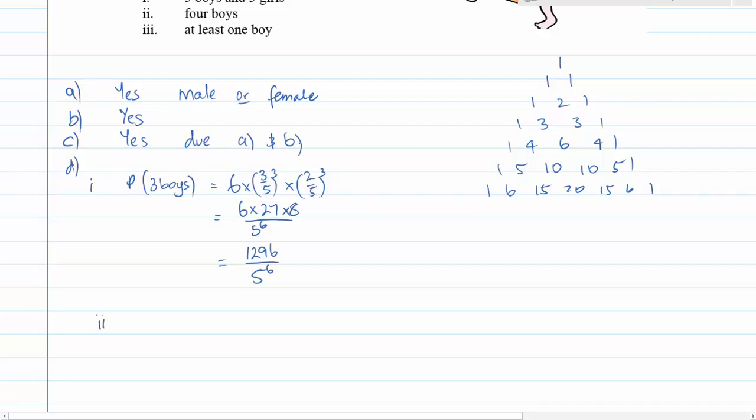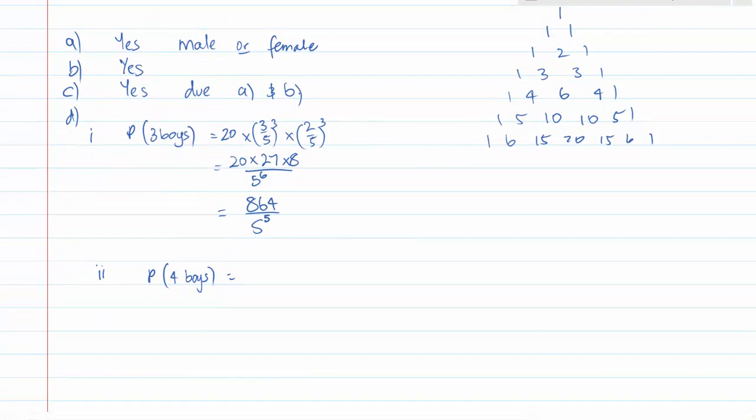D part 2 is the probability of 4 boys. So in this case we go along to, my apologies, that part 1 is not 6 at all. It is 20. So that's 20, which means instead of 1296, we cancel out one of the 5's, making this 5 to the power of 5. We've just got 4 on the top, which is now 108 times 8, which is 864 over 5 to the power of 5. My apologies there.